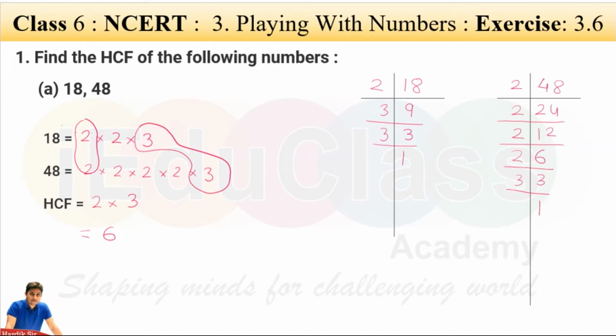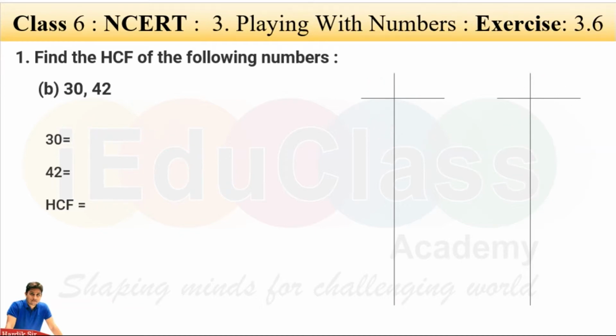Let's take question number 2. Here we will find for 30 and 42. So we need to find the factors of 30 and 42. So let's find it out. So 2 15s are, as it is an even number, 3 5s are, and 5 1s are, it is over. So 2 into 21, 3 into 7, 7 into 1.